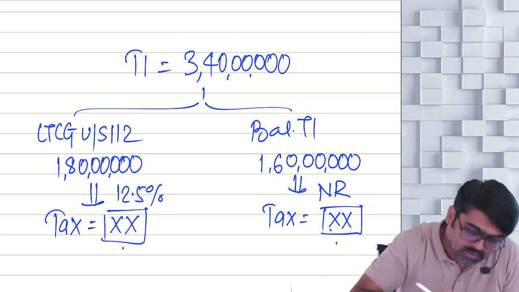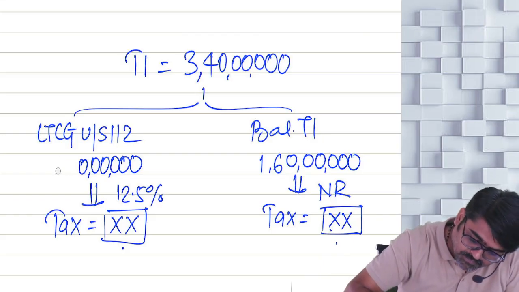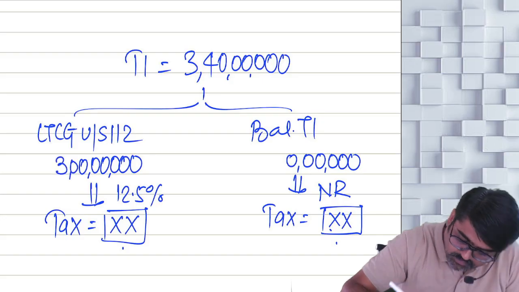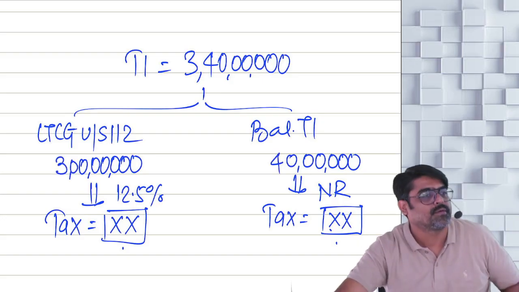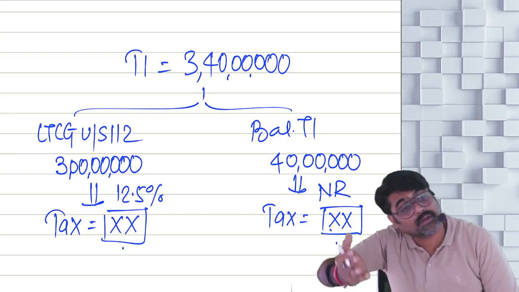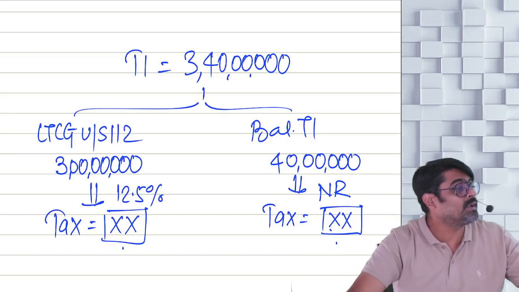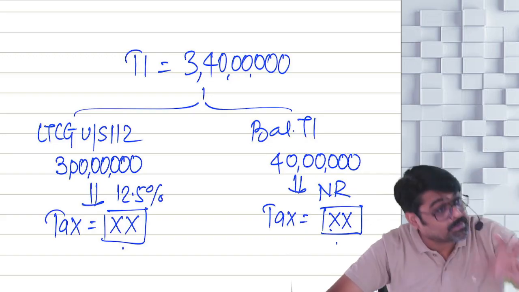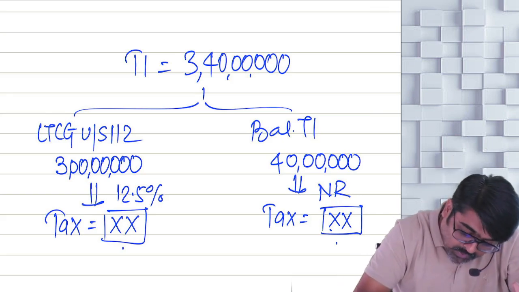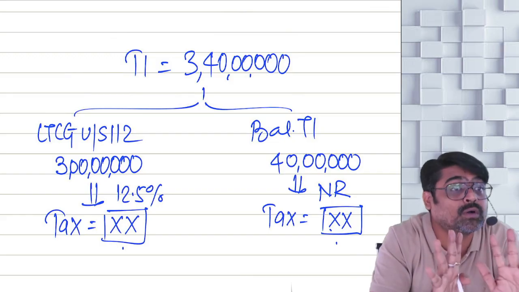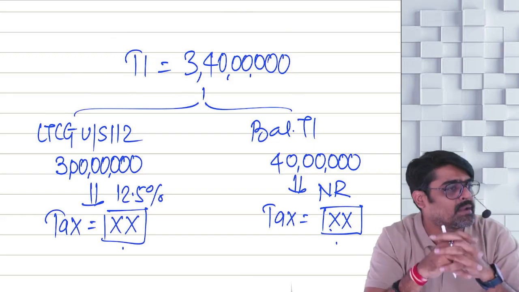Now one more example. What if this was 3 crores and this was only 40 lakhs? No surcharge or surcharge? No surcharge? I'll give you a tight slap. The moment your total income is more than 2 crores, surcharge is applicable. So is your total income more than 2 crores? Yes or no? Surcharge has to be there.